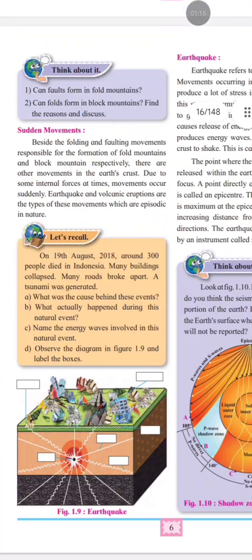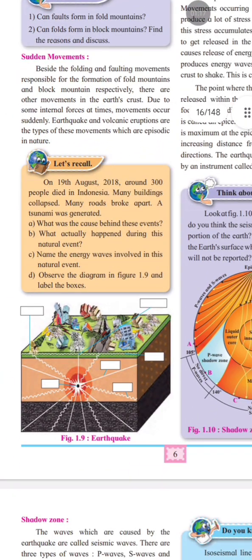Now we are going to move on to sudden movements. So what are sudden movements? Till now we studied slow movements. Now let's understand sudden movements. These occur within a few seconds or minutes due to the sudden release of energy inside the earth. The two major sudden movements are earthquakes and volcanic eruptions.